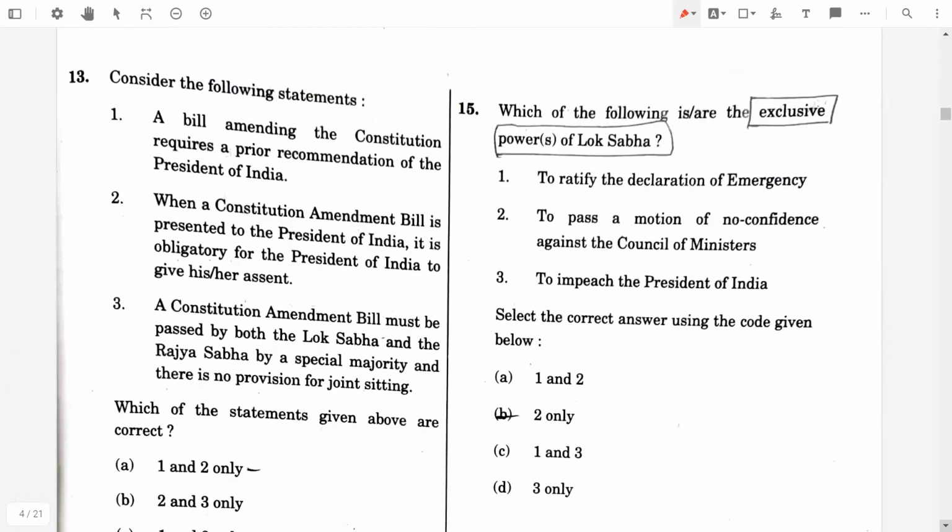In the 13th question, consider the following statements. A bill amending the Constitution requires a prior recommendation of the President of India. No, it's false. When a constitutional amendment bill is presented to the President of India, it is obligatory for the President to give his or her assent. Yeah, it's true. Then a constitutional amendment bill must be passed by both Lok Sabha and the Rajya Sabha by a special majority, and there is no provision for joint sitting. Yeah, it's true. So the answer will be both 2 and 3 only.